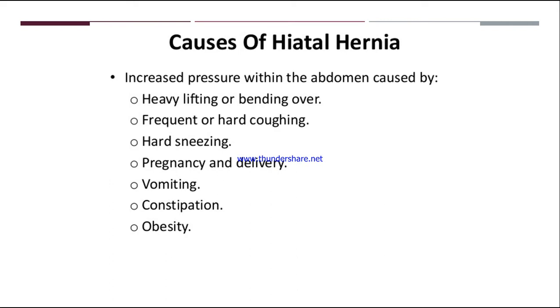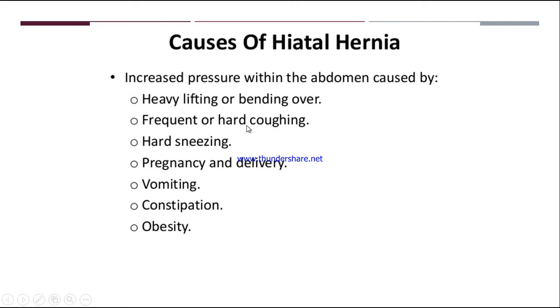So let us see the causes of hiatal hernia. One of the important causes is increase in abdominal pressure. Number 2 is the esophageal hiatus or the diaphragmatic hiatus becomes loose, and that opening becomes wide. So that is the important pathophysiology. So the causes of hiatal hernia: increased pressure within the abdomen. Why is there increased pressure in the abdominal cavity? It is because of heavy lifting or bending over.